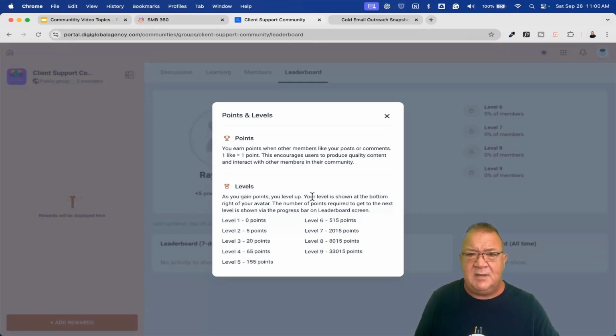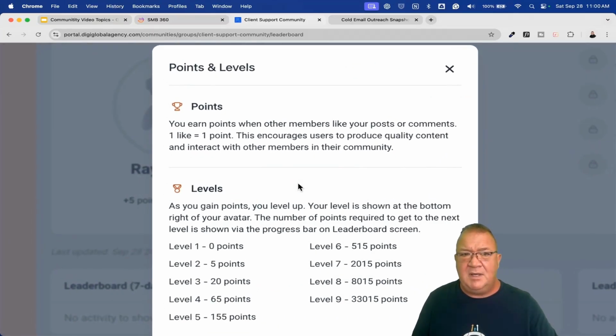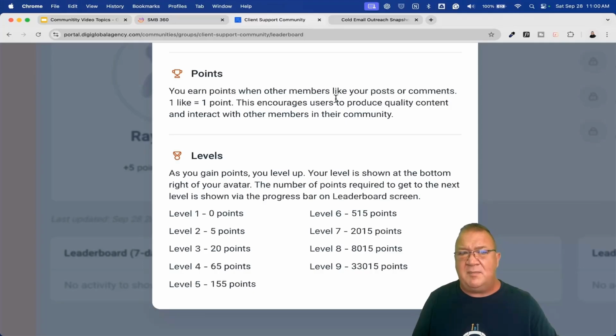So I'm going to click on this, and now I'm going to blow this up a bit. So, points and level. You earn 1 point whenever a member likes your post or comments. So 1 like, 1 point. Really what this does is encourage people to create really good posts where people can interact, comment, or maybe you ask an open-ended question.